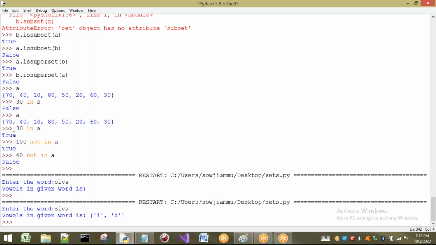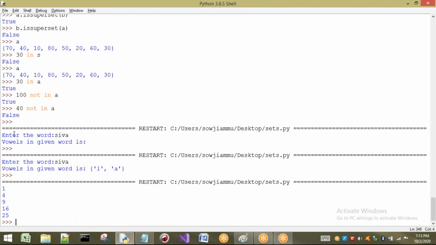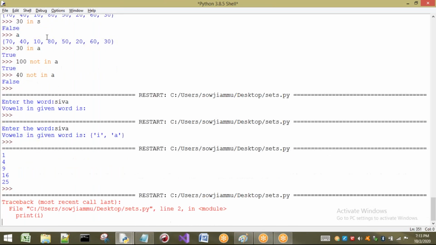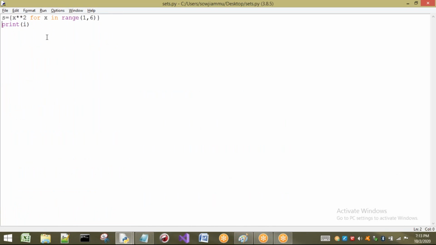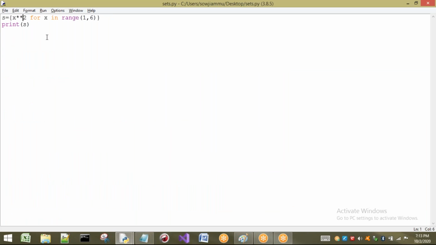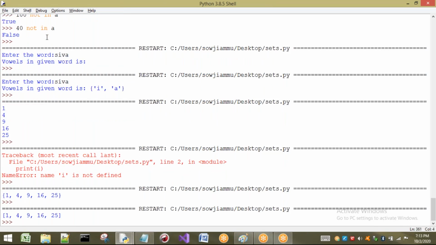Now see what happens here. We are going to get 1, 4, 9, 16, 25 because I have taken only values from 1 to 5. If I want to print directly without the for loop, let us see the output. We get the same output, but it will not be individual characters; it will be in the form of a set, because it is a set comprehension. If it were a list comprehension, the output would be in a list.